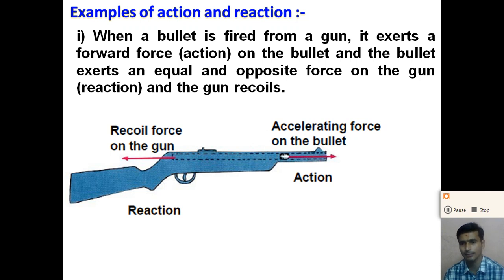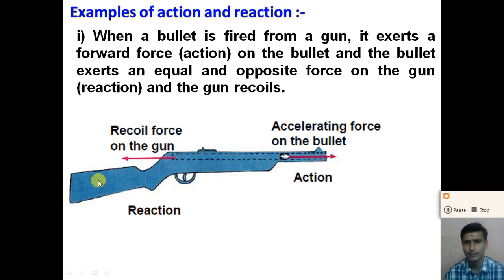And the same amount of force is exerted by the bullet on the gun, an equal and opposite force, right? That is called the reaction force, and both forces are equal and opposite, right? And due to this the gun recoils in the backward direction due to the recoil force, right?